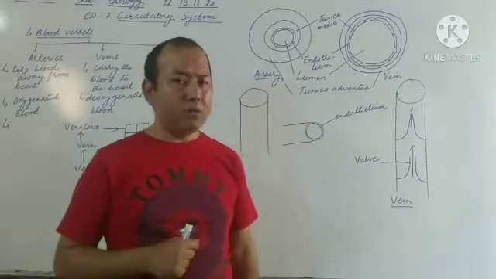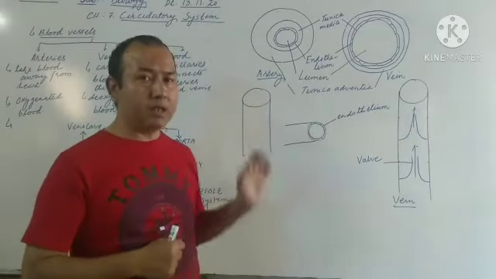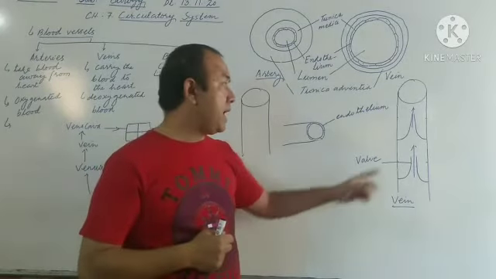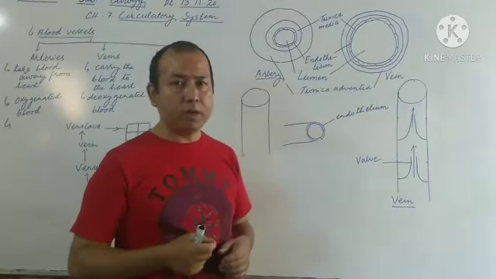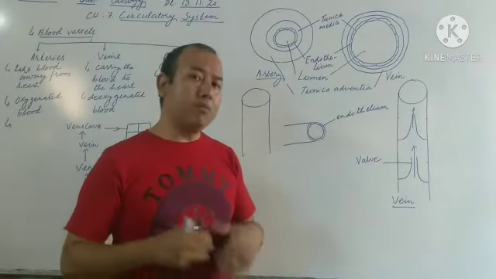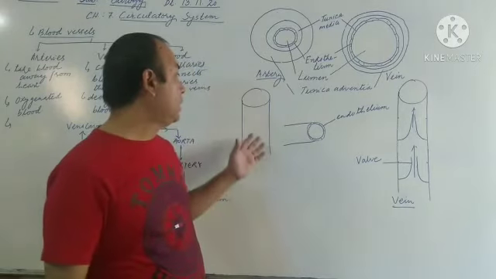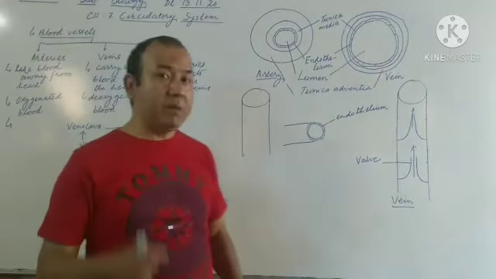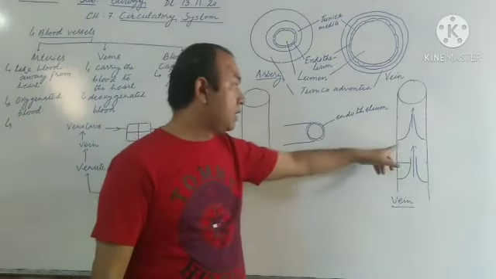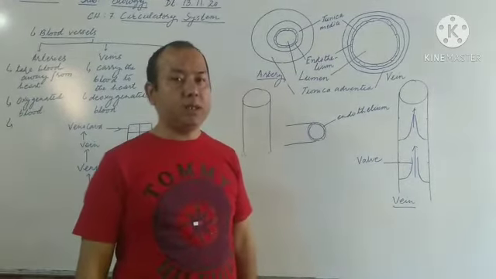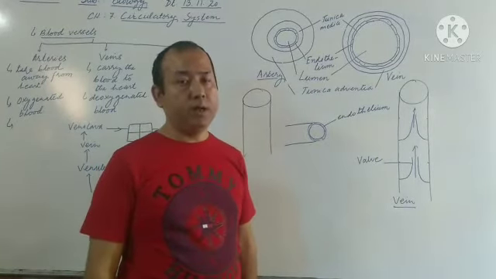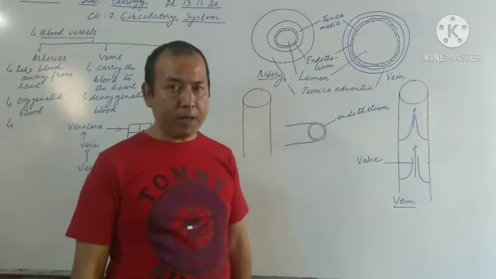Then another point you can include, that is, in case of artery, the blood flows with a jerk. Okay, whereas in case of vein, the blood flows slowly, not with a jerk. Then one more point of difference you can include, that is, arteries are deeply seated inside the skin, not visible. Okay, but veins are superficially seated, means close to the skin they are present. Okay, so these are the differences between arteries, veins, and blood capillaries.